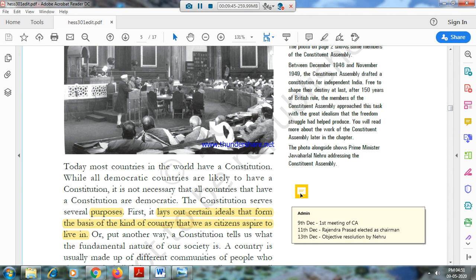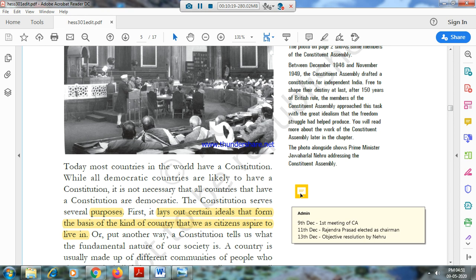In that objective resolution, Nehru said what is going to be the objective of the Constituent Assembly, what will be its motto, what it will keep in mind while doing that work. Doing the work in all directions is not important. Doing the work in the right direction is important. So they decided what the right direction is, and it was made clear in the objective resolution.